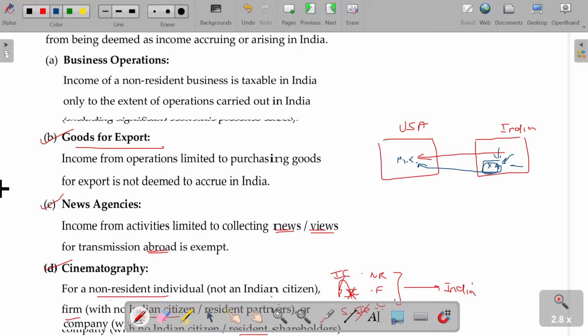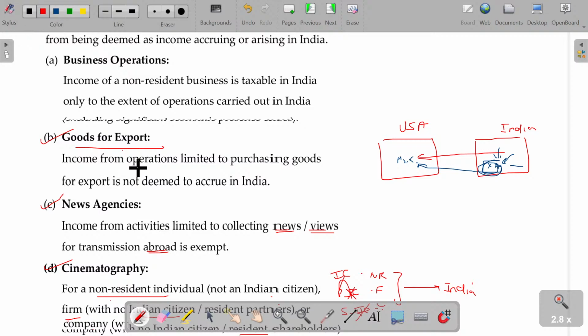He will place his own agent in India, and the agent takes care of all these things. So he procures lots of things and dumps and packs and sells to his own boss, principal. That case, whatever the activity confined to this one, no procurement will not be considered as deemed to accrue in India.